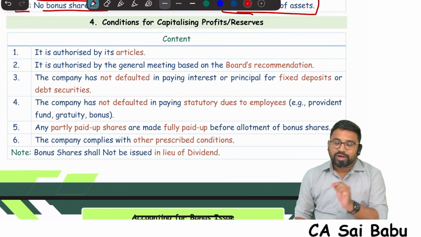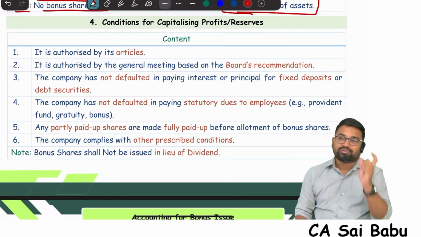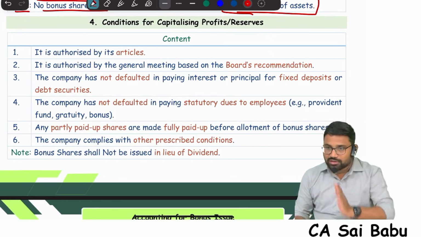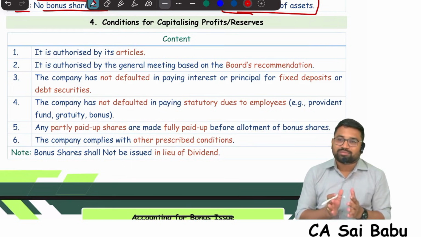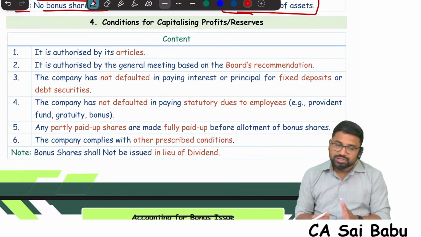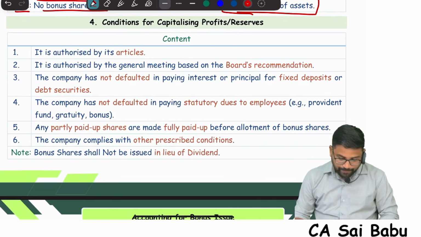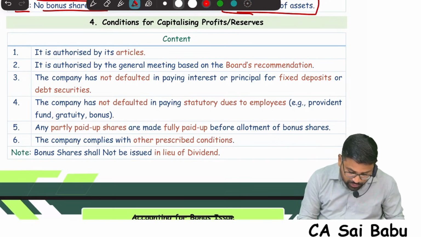Corporate accounting means don't be under the impression that they will always ask only accounting, calculation questions. This is corporate accounting, that means it is linked with the Companies Act, right? So they will test the provisions also. Now these conditions for bonus issue are very important, sir. They have asked once in examination.